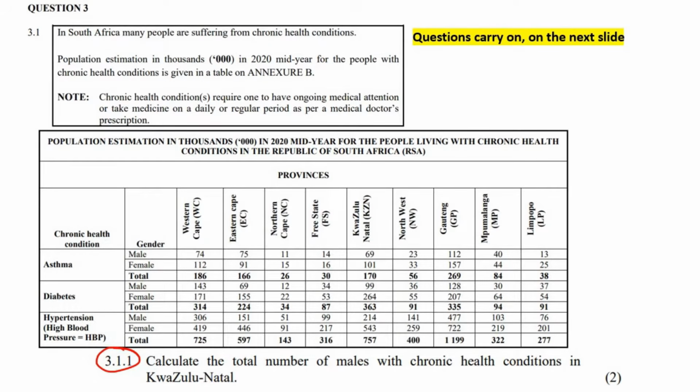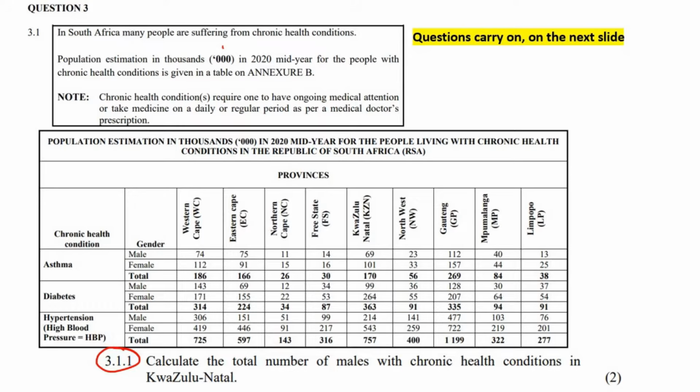So let's begin. In South Africa, many people are suffering from chronic health conditions. Population estimation in thousands in the 2020 mid-year for the people with chronic health is given in a table on Annexure B. This is Annexure B's table, okay? Let's just see what we have here. So we've got the different provinces of South Africa. So it should be all 9 of them. 1, 2, 3, 4, 5, 6, 7, 8, 9. Okay, so we've got the different provinces.